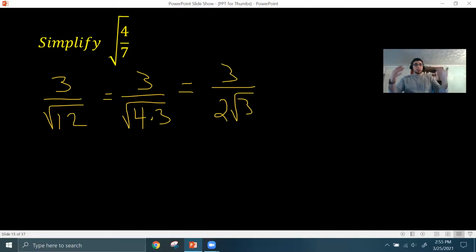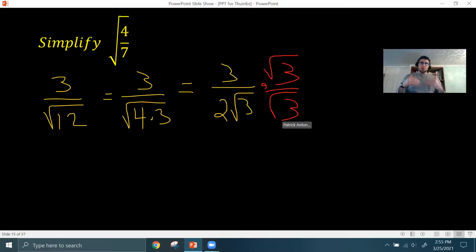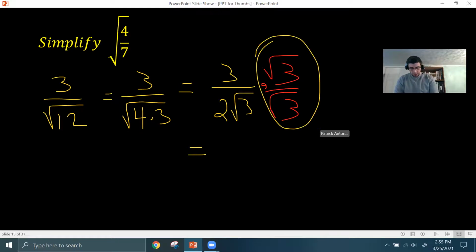What I do now is I still have a radical in the denominator. So I'd multiply by square root 3 over square root 3. So basically, whatever square root is in the denominator that's causing the problem, you multiply by that over itself. And you're allowed to do this because square root of 3 over square root of 3 is essentially equal to 1. So you're not changing the value of the problem, you're just rewriting it equivalently, kind of like how 1/2 is the same thing as 2/4.